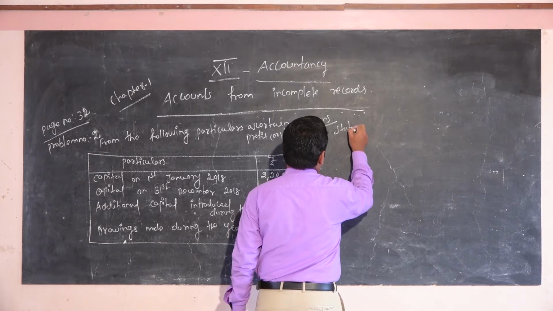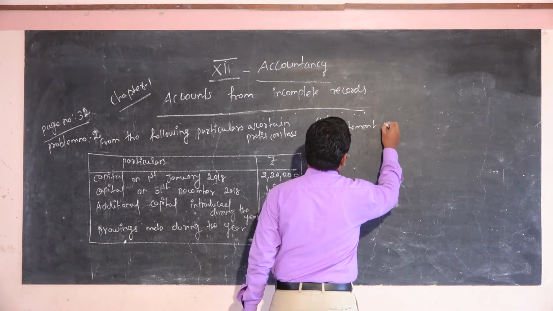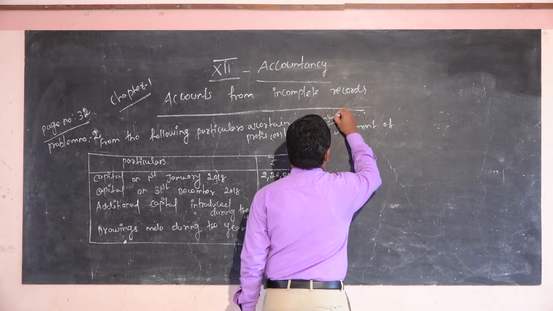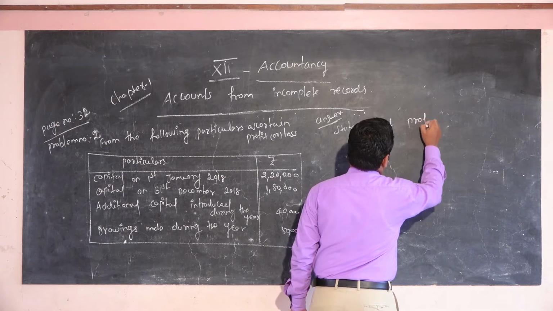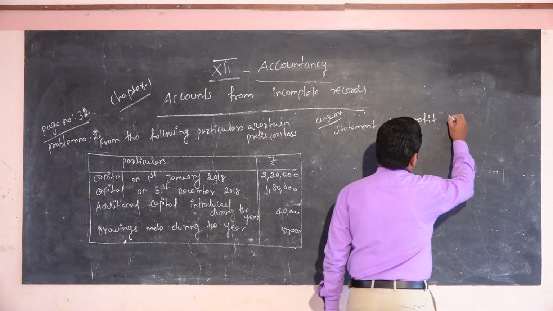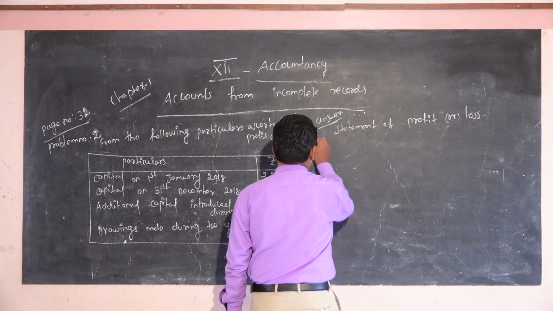Statement of profit or loss. We already gave the format.